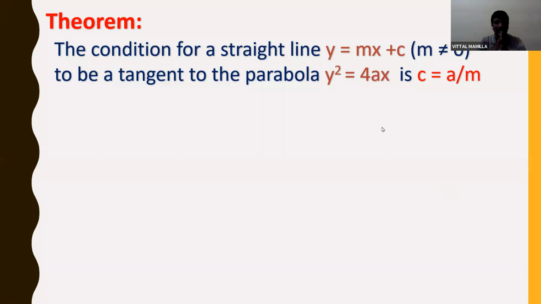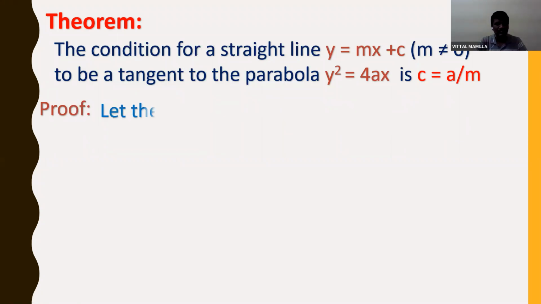That means y is equal to mx plus c is a straight line, right? If the c value is equal to a by m, then definitely the straight line will be the tangent of the parabola. So this we have to prove. Let us see the diagram for this.